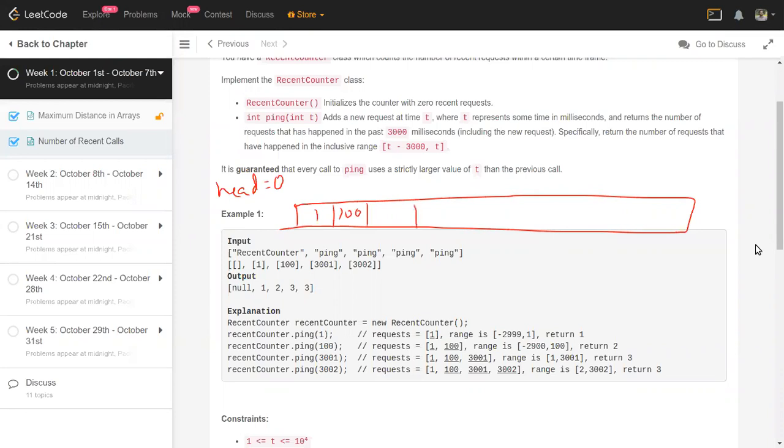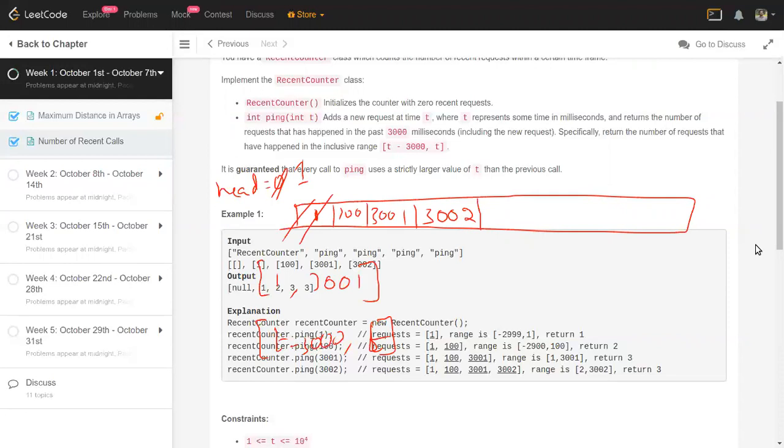Then when I get 3001, I add this one, my vector size is 3, and I see even 1 is also within the time frame, because 1 comma 3001 is still within the time frame of t minus 3000 comma t, right? So that's why this is still valid, and the answer is 3 here. When I add another one, say at 3002, this one I need to delete. So instead of deleting, I'm just incrementing the head counter to 1, right? That way the size of the vector minus the head counter is going to be the return value, right?